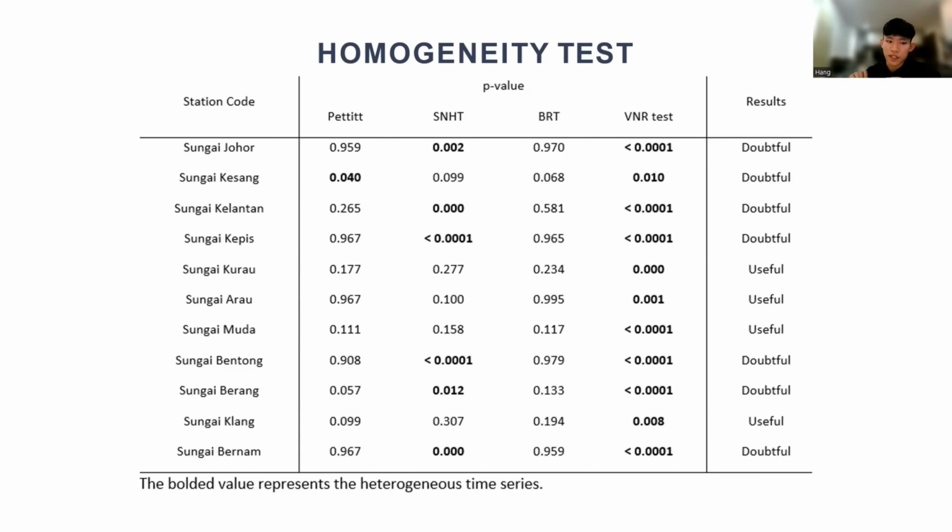They indicate there may be some inhomogeneity in the data, but they can still be used for further analysis as long as the data are carefully processed. In addition, only one homogeneity test was found to be rejected by the majority of stations, which is our VNR test. Since the VNR test assumes that the time series considers random distribution, the results show that streamflow data for all our stations are not randomly distributed.